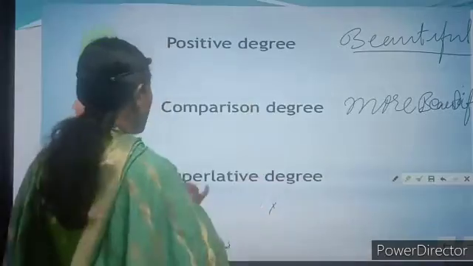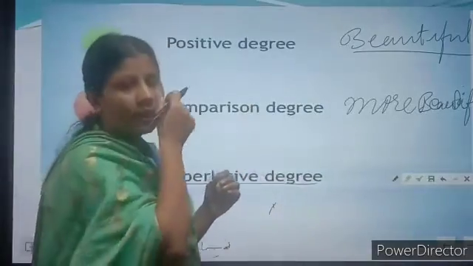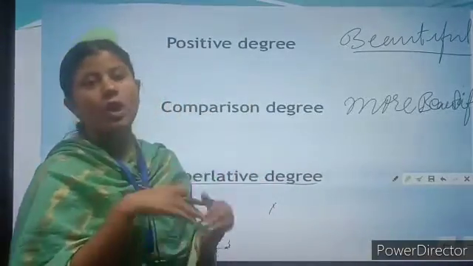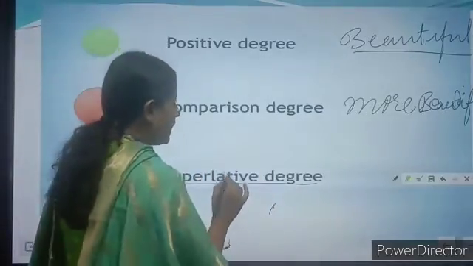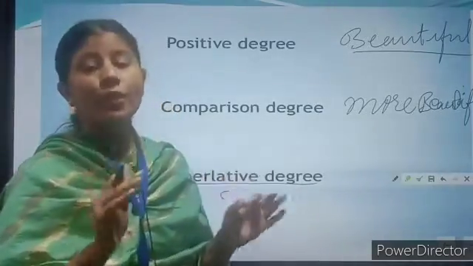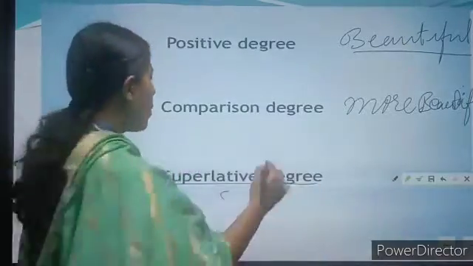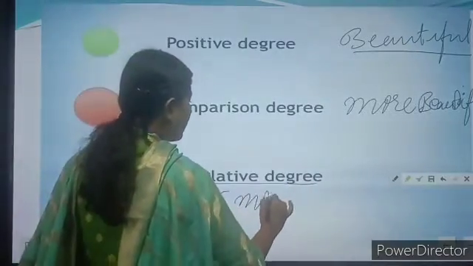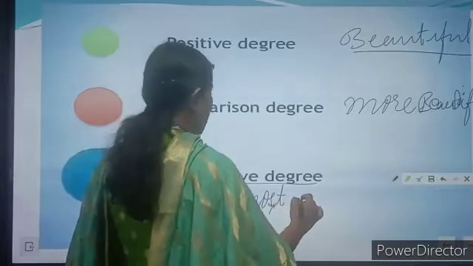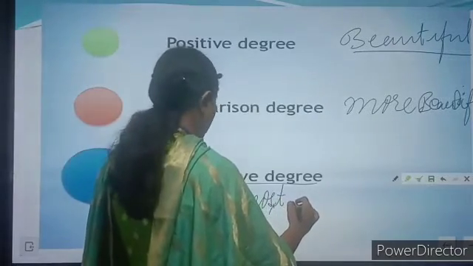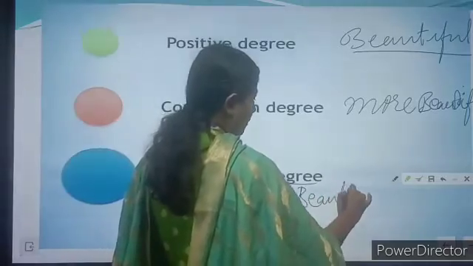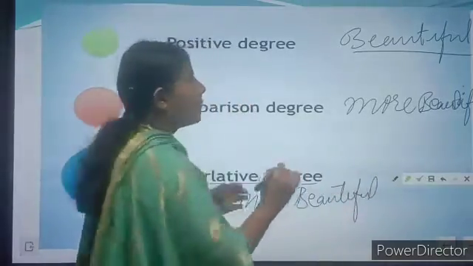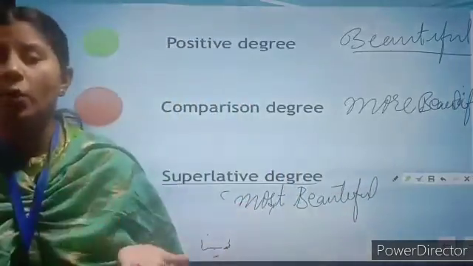Now, if we want to use the superlative degree, then we compare her with many people, right? So I can say she is the most beautiful girl in the class. If we say most beautiful girl, it means we are comparing the girl with many other people. So beautiful, more beautiful and most beautiful.